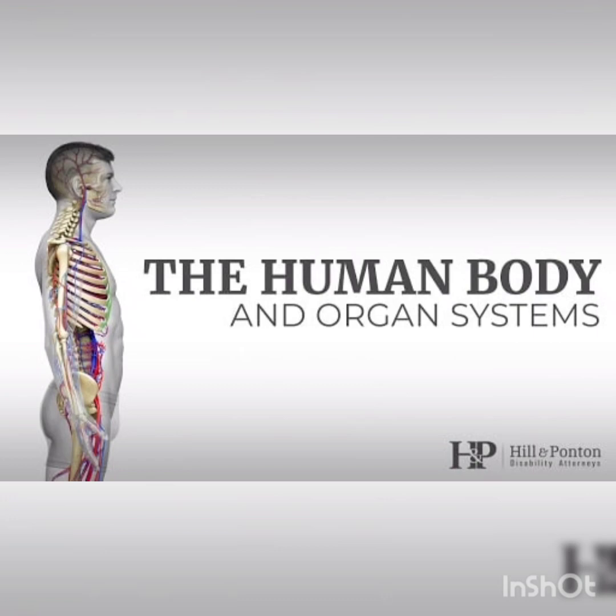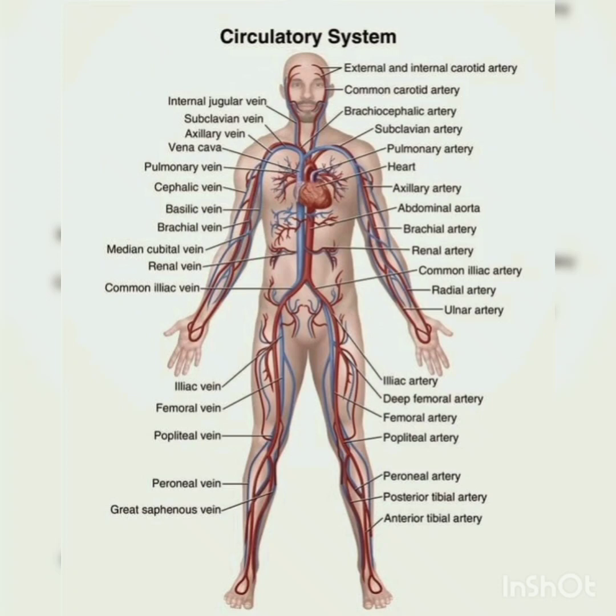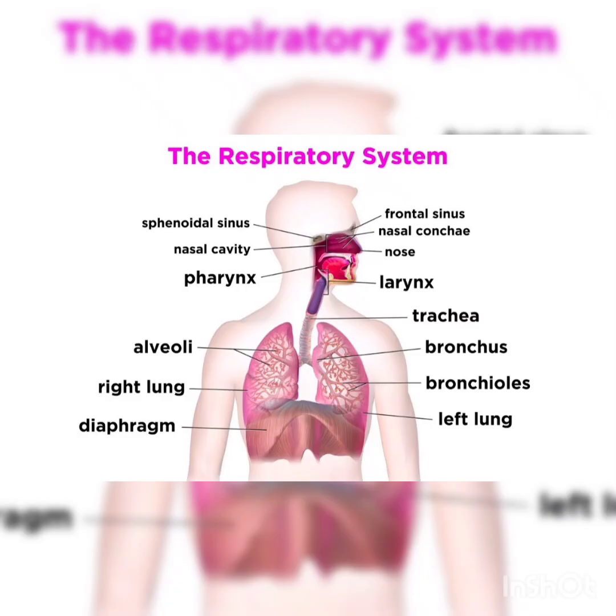Then we learned four systems in our body: the circulatory system, the breathing system or respiratory system, the skeletal system, and the muscular system. The circulatory system consists of the heart, blood vessels, and blood. And the next one is the breathing system.